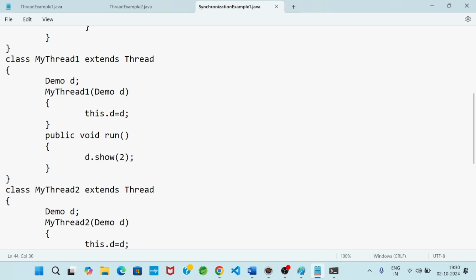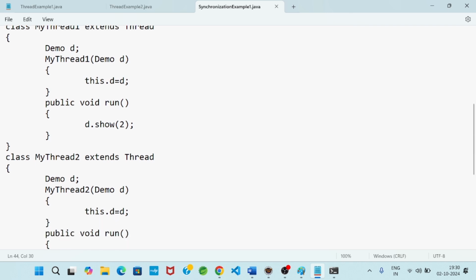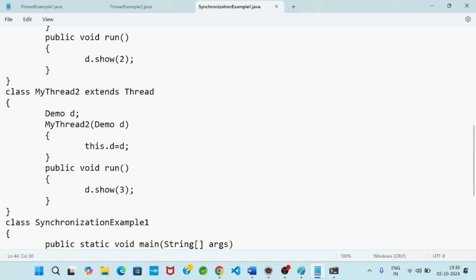Either my thread 1 complete output I will get, 2 into 1, 2 into 2, 2 into 3, 2 into 4, 2 into 5, then my thread 2 output we will get 3 into 1, 3 into 2, 3 into 3, 3 into 4, 3 into 5. Otherwise, first my thread 2 output we will get, then my thread 1 output. One thread's execution completely I will get, then another thread's execution completely.